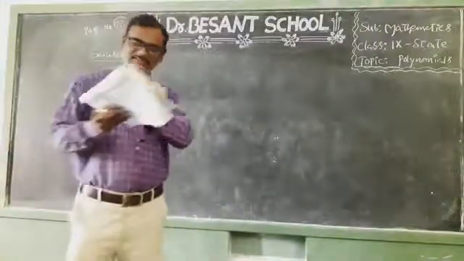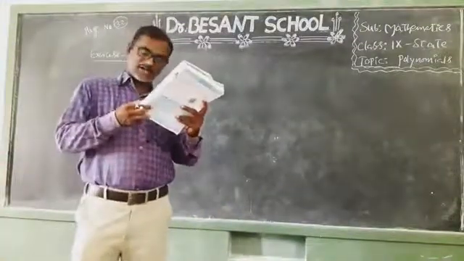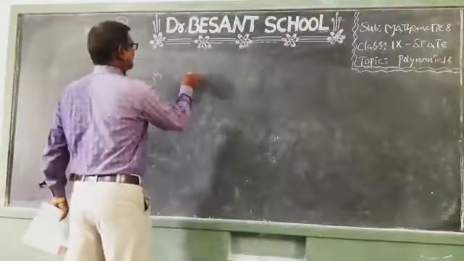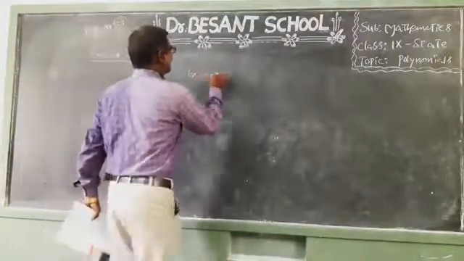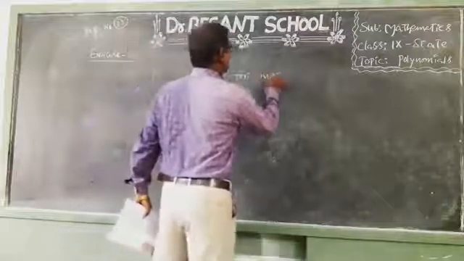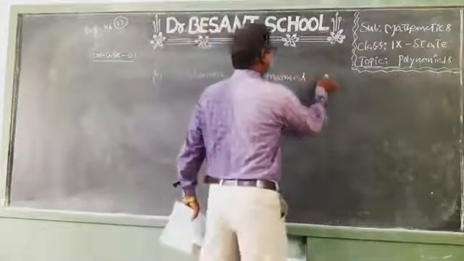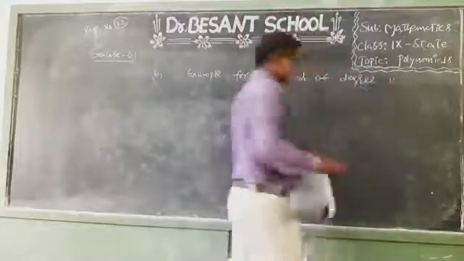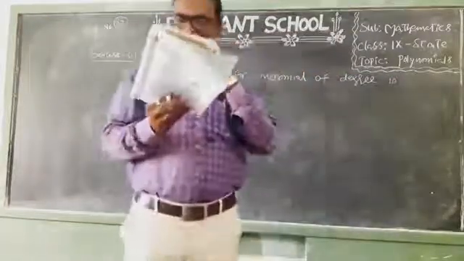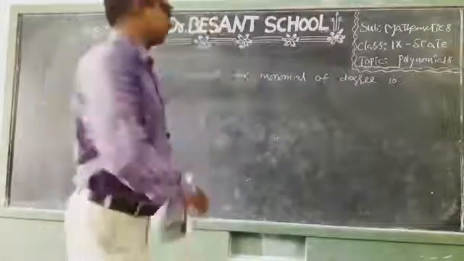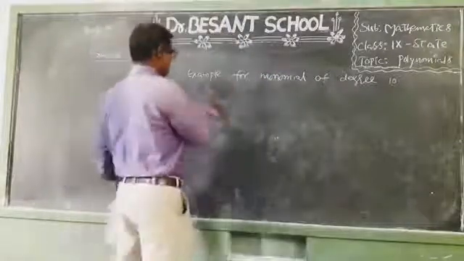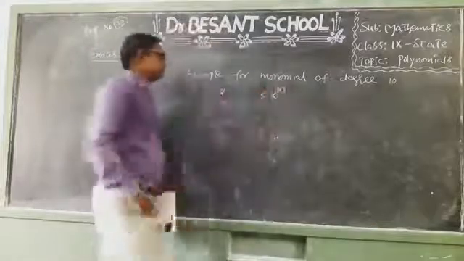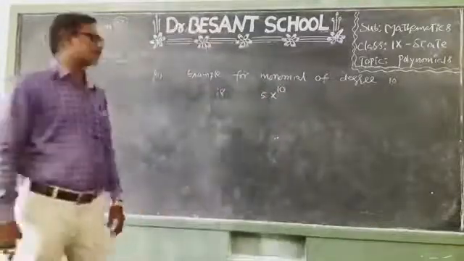That is question number 6. Give one example each of a monomial and a trinomial of degree 10. What is an example for a monomial of degree 10? See children, 5x power 10. Observe, an example for a monomial of degree 10: 5x power 10.